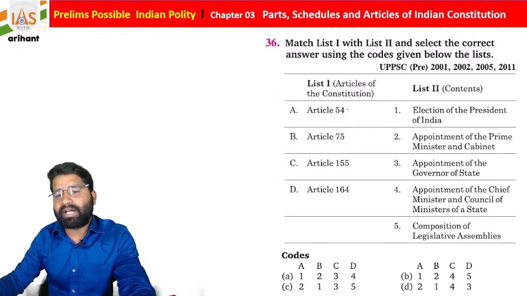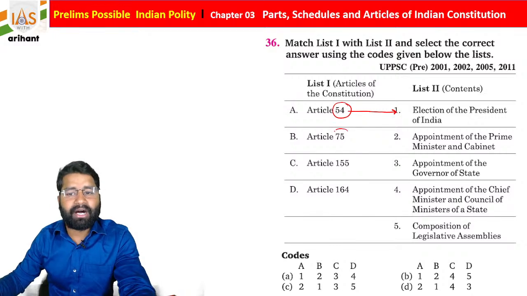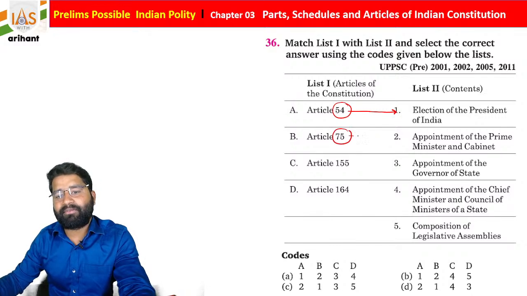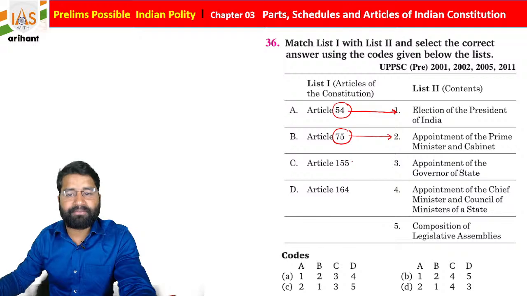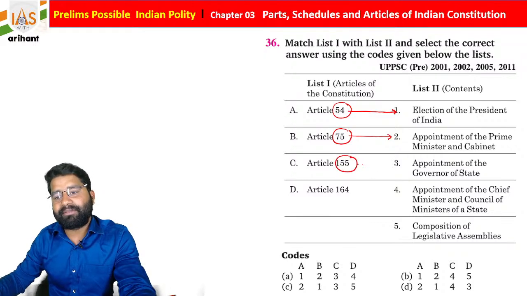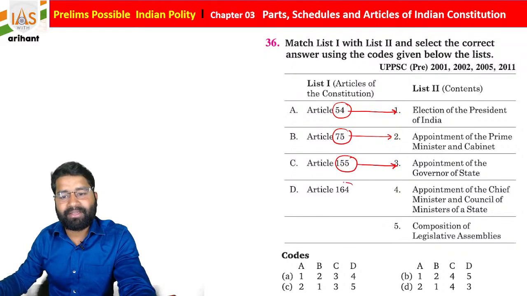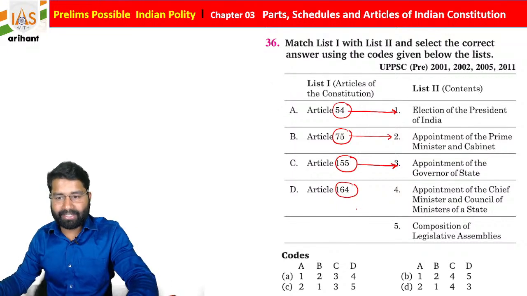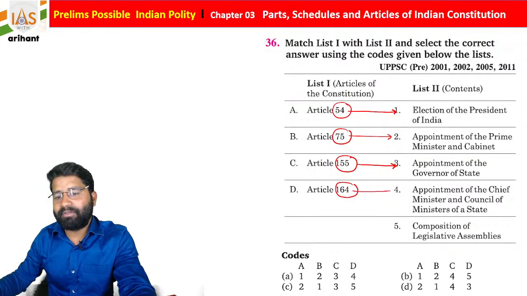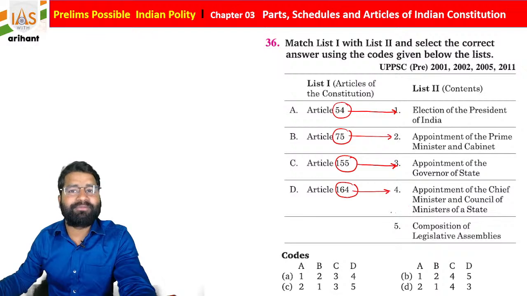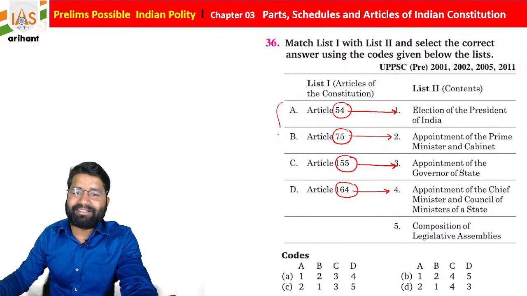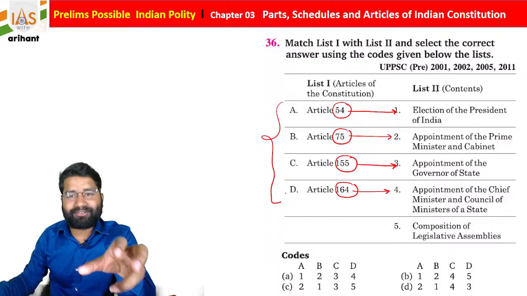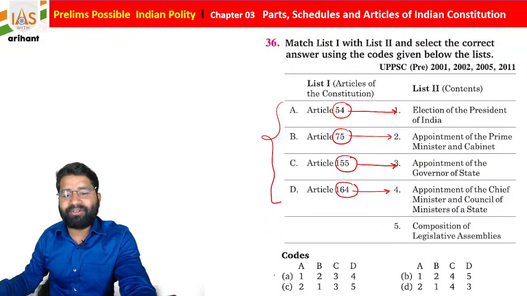As you know, students, Article 54 is about the election of the President of India. Article 75 is the appointment of the Prime Minister and Council of Ministers. Article 155 is about the appointment of the Governor of a state. Article 164 is connected with the appointment of the Chief Minister and Council of Ministers of the state. So the 4 are connected with the initial 4: 1, 2, 3, 4.